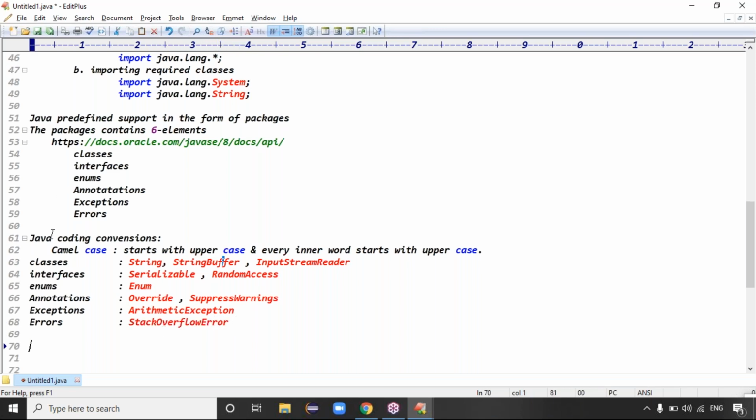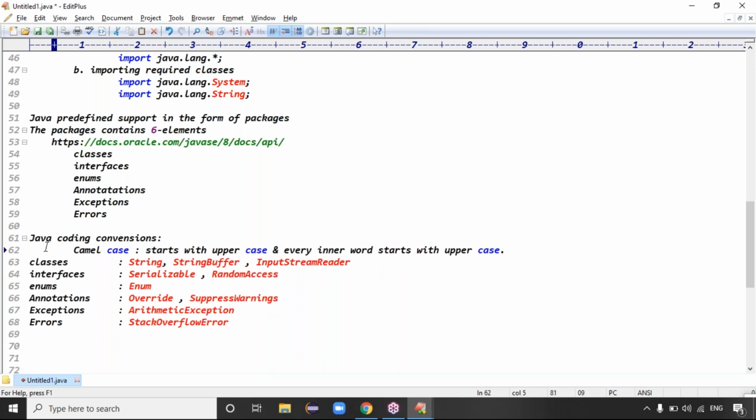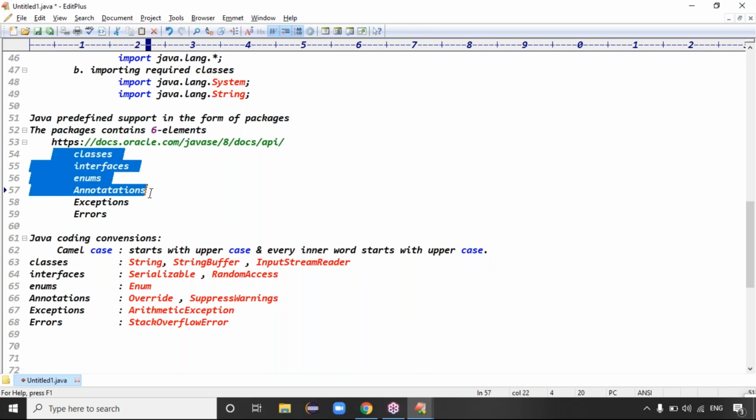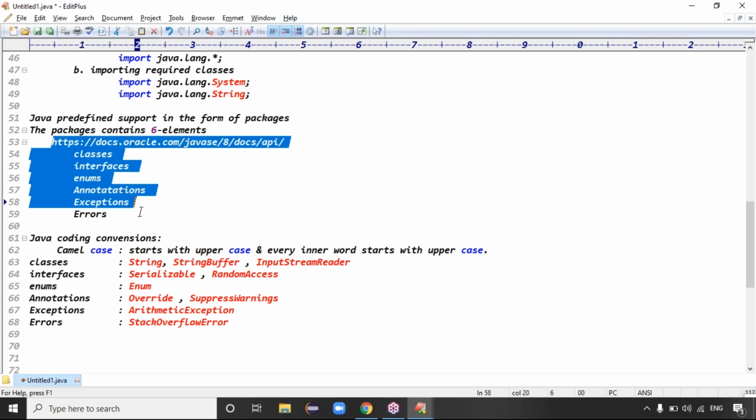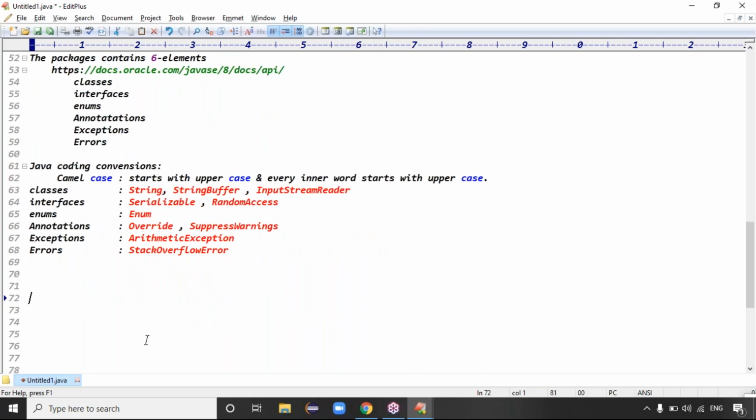Exactly. So finally, Java is a case sensitive language, guys. Definitely we have to follow the coding conventions. Java's predefined support comes in the form of packages. How many elements do the packages contain in total? 6 elements. What are the 6 elements? Classes, interfaces, enums, annotations, exceptions, and what? Errors, right? And this all follows the same convention, right? This is basically the camel case convention. Guys, are you clear now?